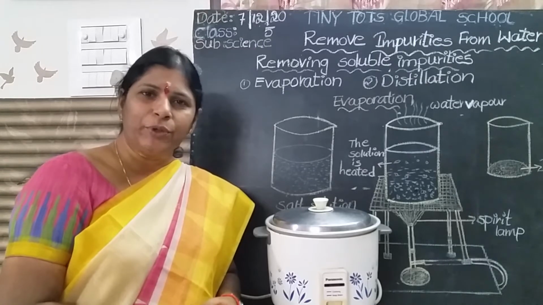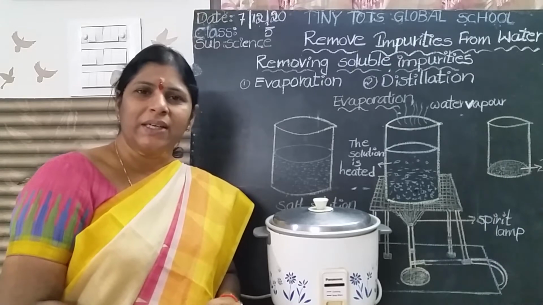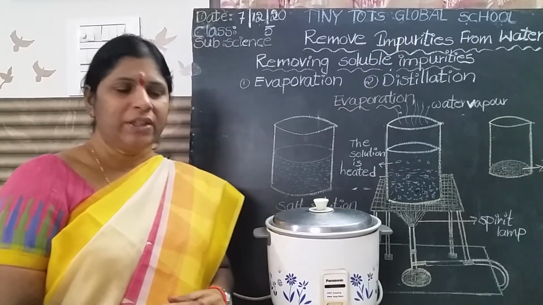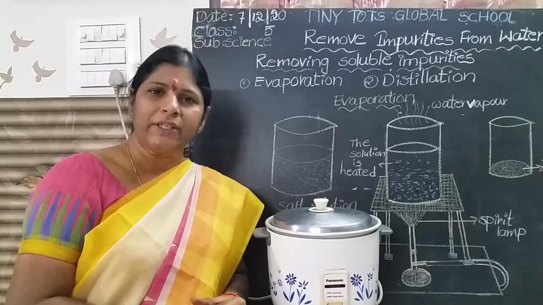So what are the impurities present in the water? Yes, sand, mud, dirt, dust and animal excreta and also germs. These are all the impurities. Yes, these substances are called impurities.